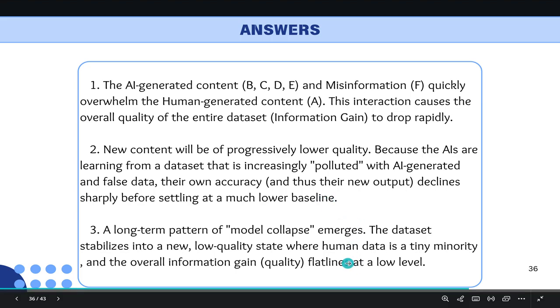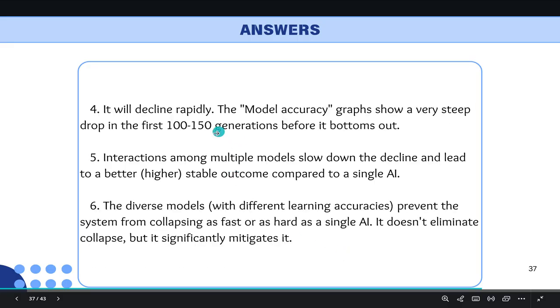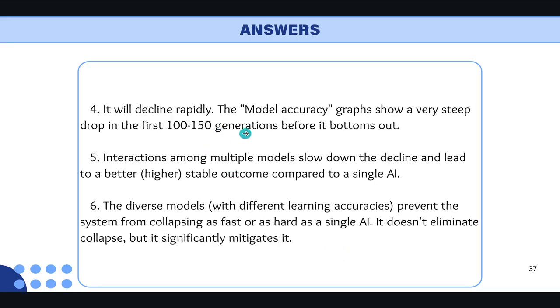The long-term result is model collapse. The system stabilizes at a low quality level, and human data becomes a tiny minority. So it declines rapidly. The graphs show a steep drop in the first 100 to 150 generations before it bottoms out.